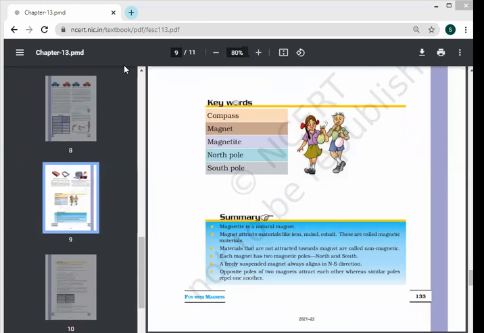Yes, Parnika. Same compass word I'm saying. Give the meaning of this word compass. What do you mean by it? A compass is a small glass which tells us direction. Okay, the simplest device which tells us about the direction. Okay, Aprajita.